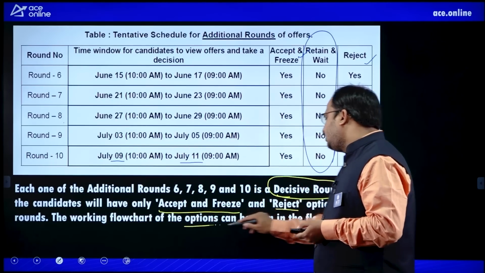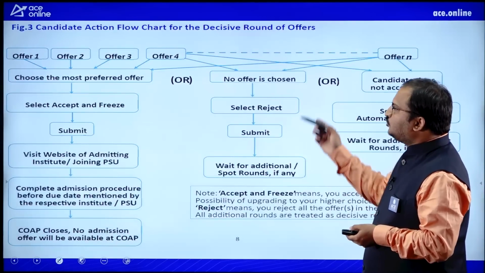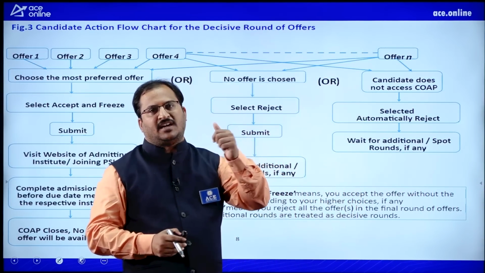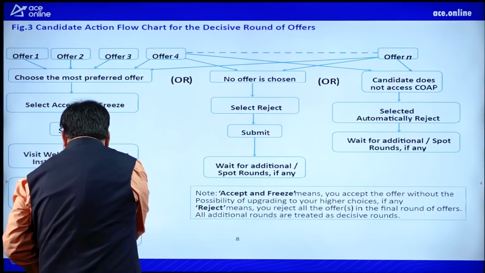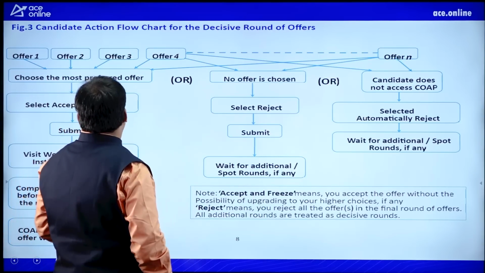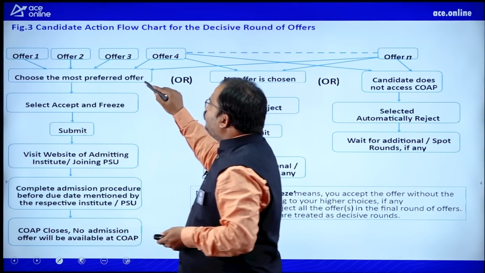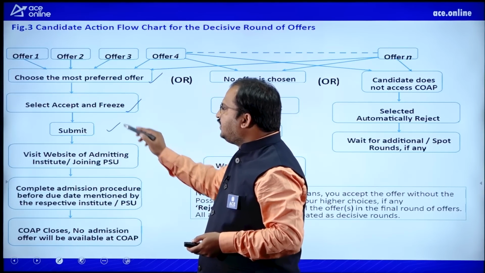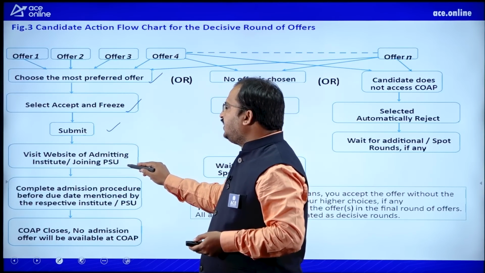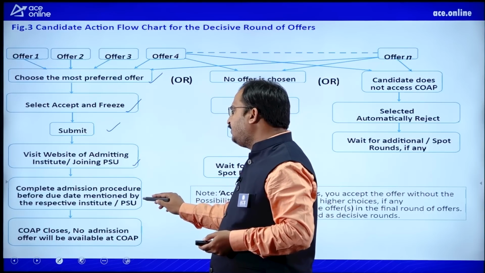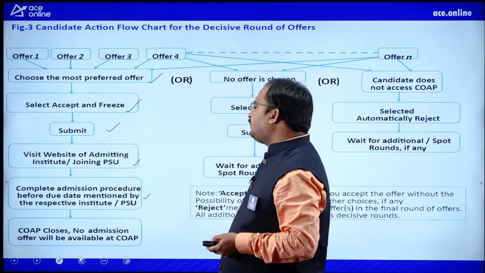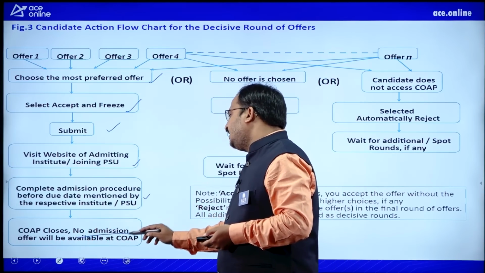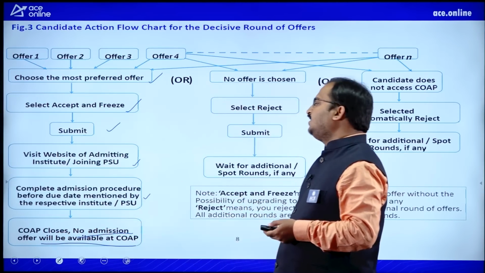So the working flowchart of the options will be seen in the flowchart. You can see the difference between the first flowchart and the second flowchart, dear students. You can observe that clearly. So here you have to choose the most preferred offer, then select accept and freeze, submit, visit website of admitting institute or joining PSU, complete the admission process before due date mentioned by the respective institute or PSU. Then COAP closes, no admission offer will be available at COAP.